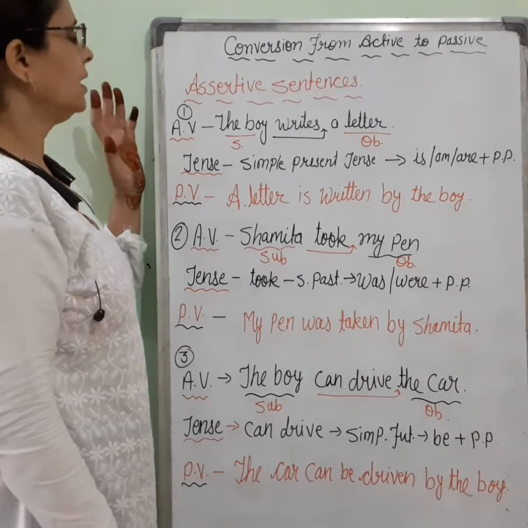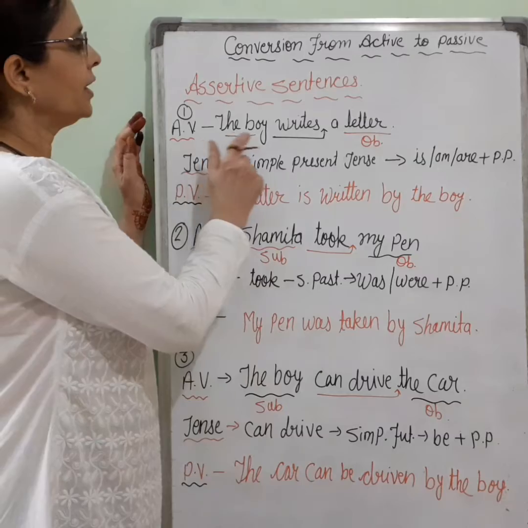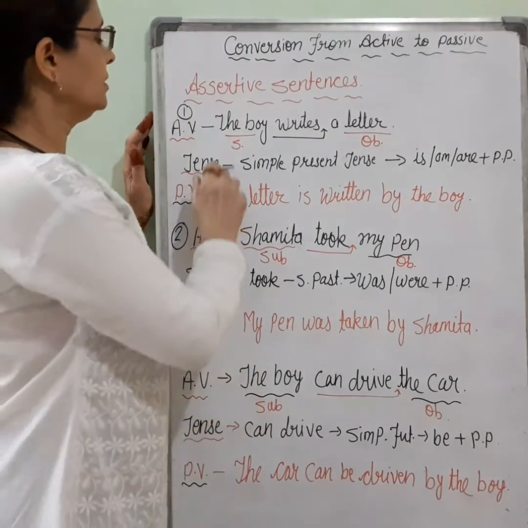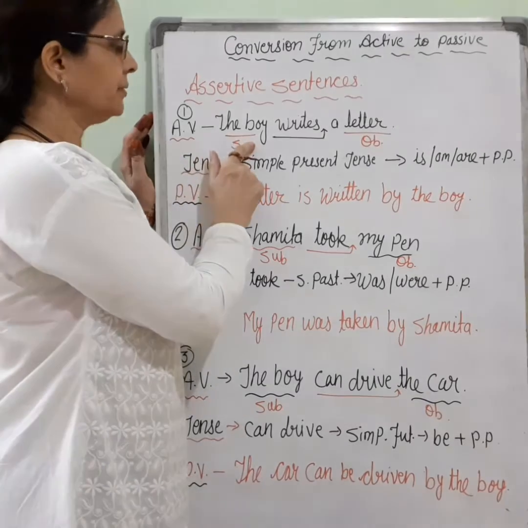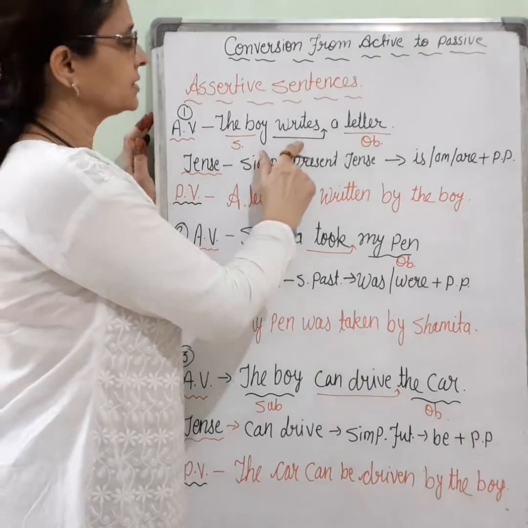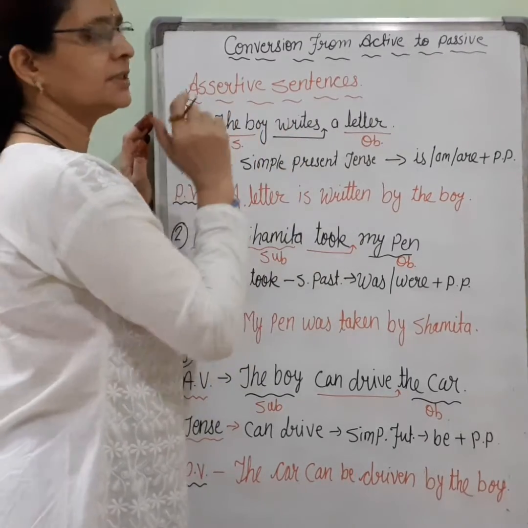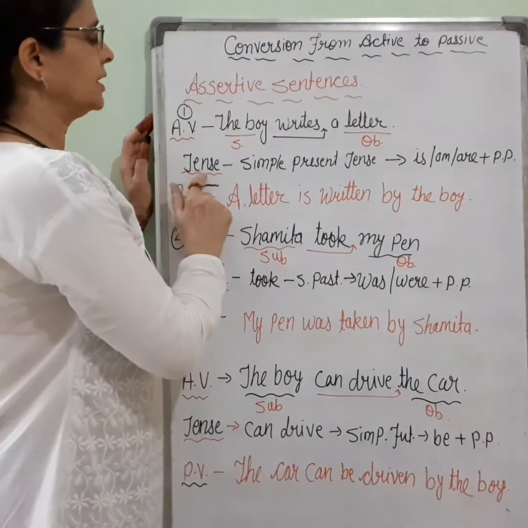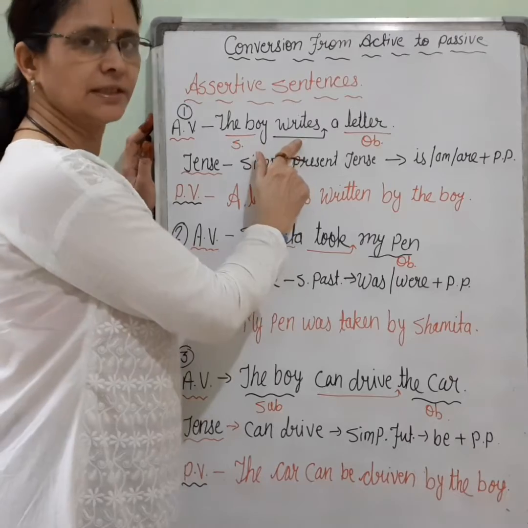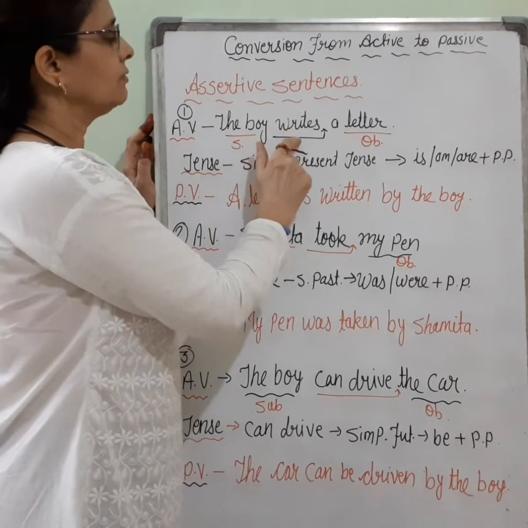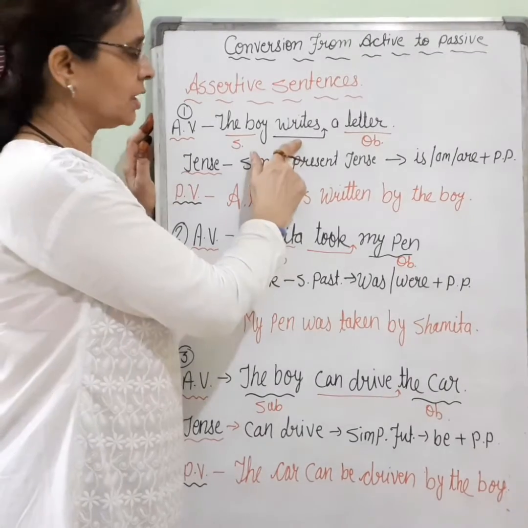Number 1, active voice: The boy writes a letter. Here the subject is the boy, the verb is writes, and a letter is the object. We have to find the tense of the verb. So the tense of the verb is simple present tense, writes. Boy is a singular subject, with a singular subject we are using a plural verb.